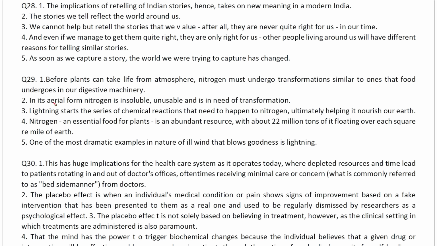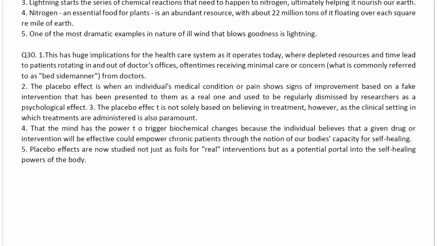Before plants can take, okay, it's in its aerial, okay, this is demonstrative pronoun, lightning stars, nitrogen, one of the most dramatic example. I'm going to pick this up, yes. Now let's have a look at this para jumble. This has huge implications for health, healthcare system, placebo. Where's the third one, by the way? Did I miss it? Okay, third one is the placebo effect.